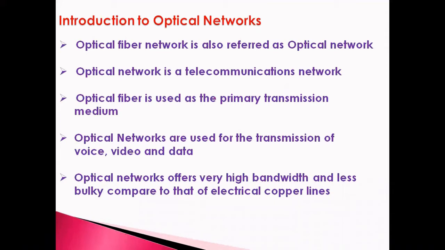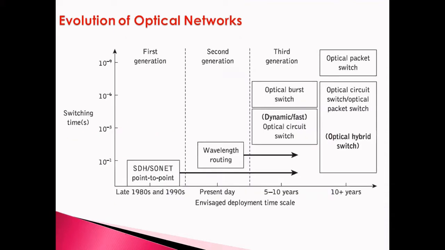So, optical fiber network is also referred to as optical network. It is a telecommunications network. It is used as a primary transmission medium in optical networks. Optical networks are used for the transmission of voice, video, and data. Optical networks offer very high bandwidth and are less bulky compared to electrical copper lines.